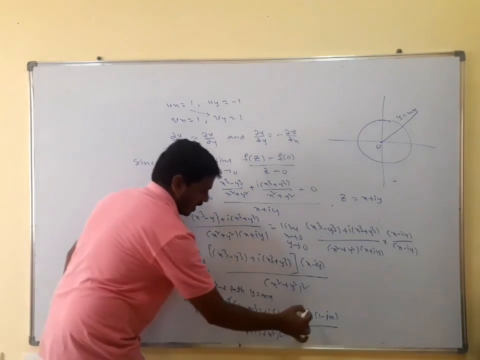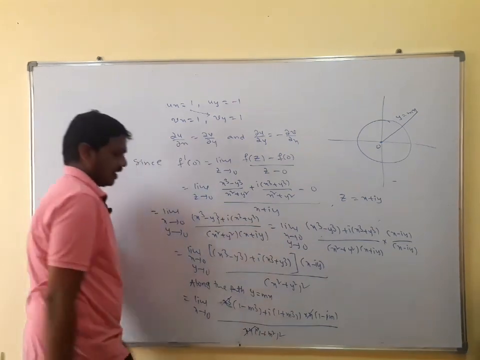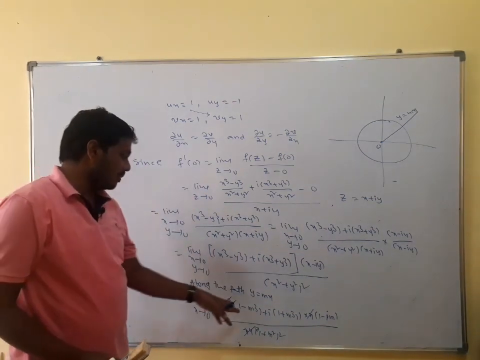So x cube into x, that is x to the power of 4, cancels with x to the power of 4. Here this limit completely depends upon m.